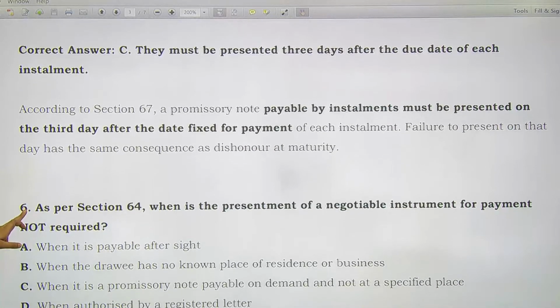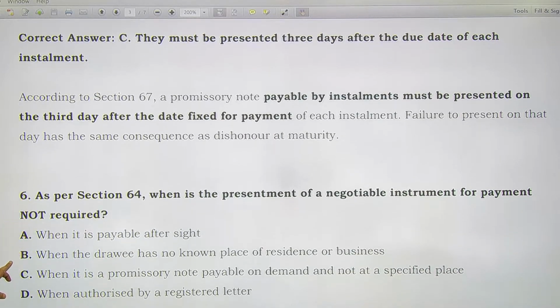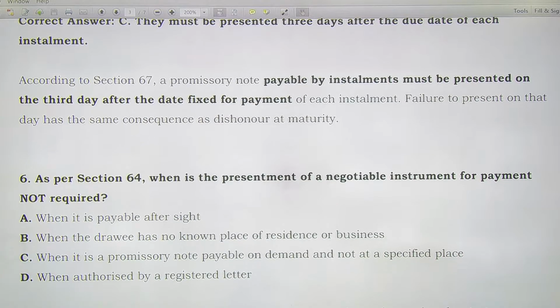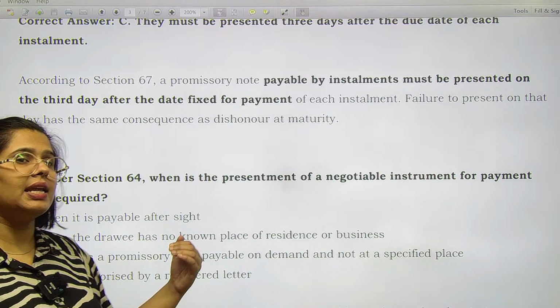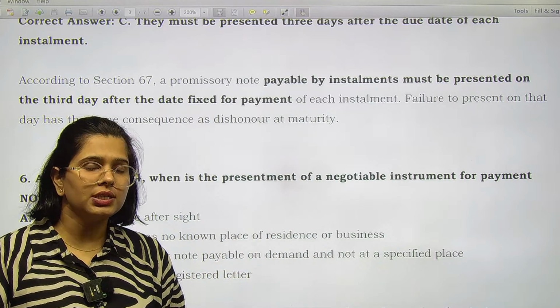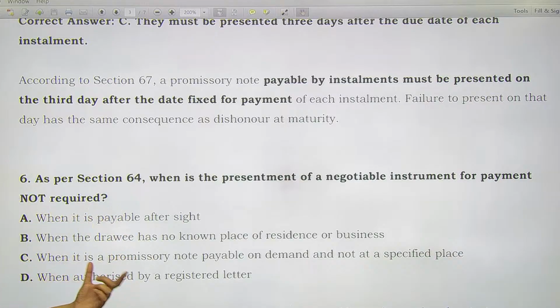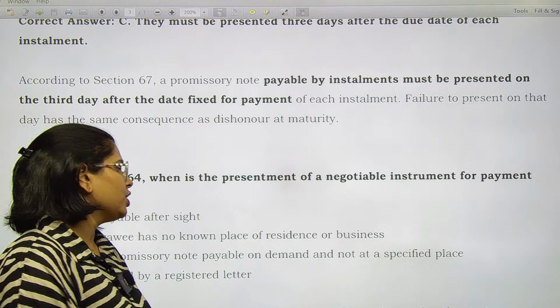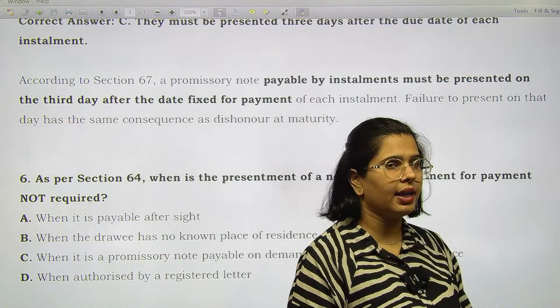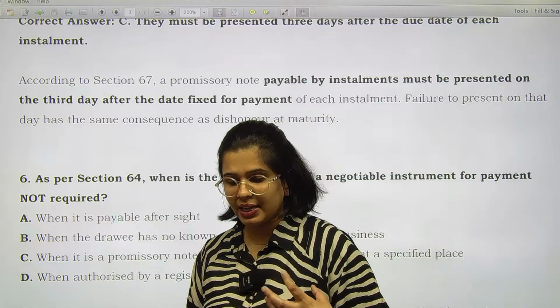Next you have, as per section 64, when is the presentment of a negotiable instrument for payment not required? कब आपको present नहीं करना पड़ेगा? So just now I have explained this to you. When it is payable after sight, when the drawee has no known place of residence, when it is a promissory note payable on demand, not at a specified place, and when authorized by a registered letter. So basically over here the correct answer is, कब आपको present नहीं करना है?